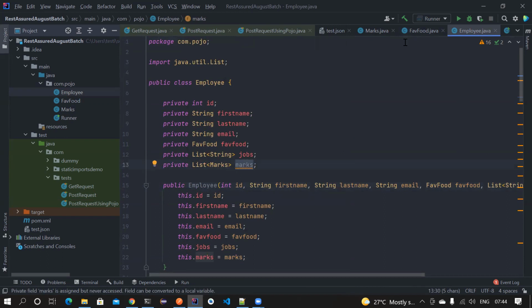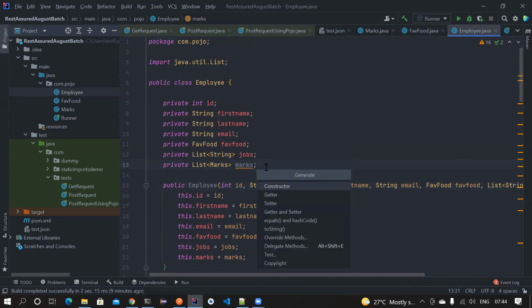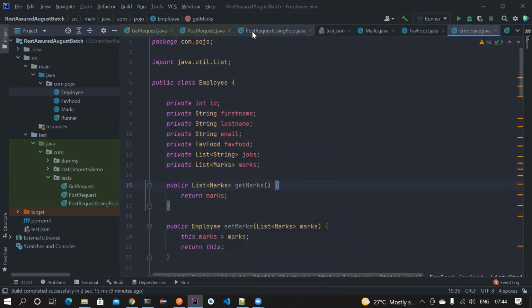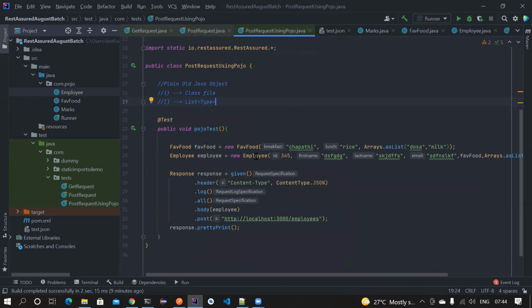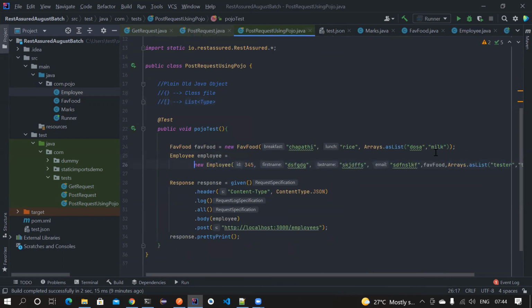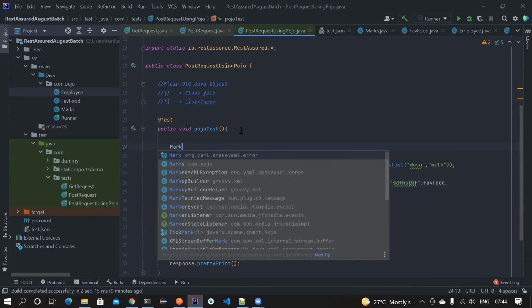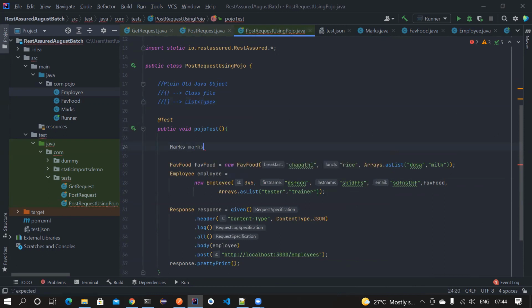So let's go. Also, let's create getters and setters for the new field. That's it. Now let's go to this, and here we have an employee object, and for that particular employee object, we also want to pass a list of marks. First, let's create marks. So marks1 equal to new Marks, and then pass your marks. So let's say 85, 90.